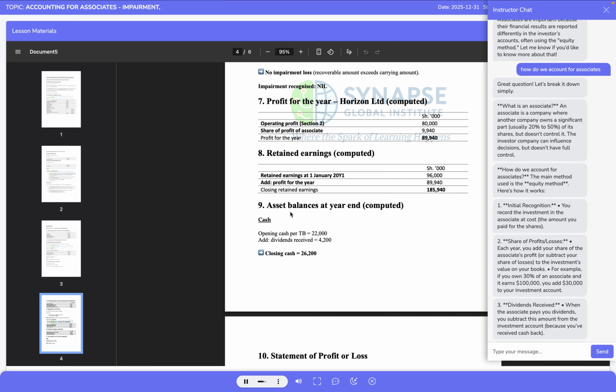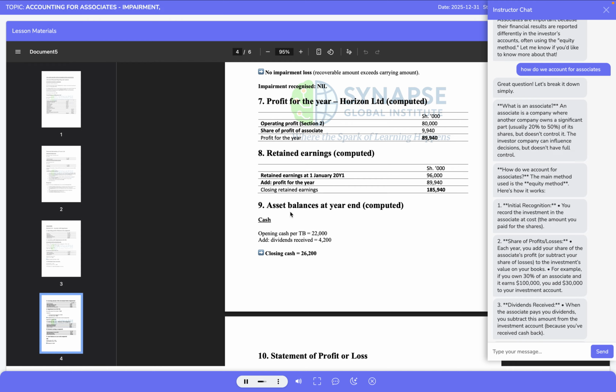In the next and final section, we shall use these adjusted figures to prepare the statement of profit or loss and the statement of financial position of Horizon Limited in proper CPA Advanced examination format, ensuring that all balances reconcile logically and numerically. We now proceed to the final section, preparation and explanation of the financial statements of Horizon Limited, using the adjusted figures we have already computed.